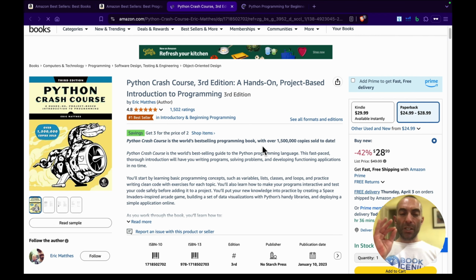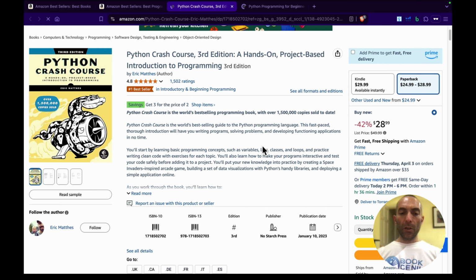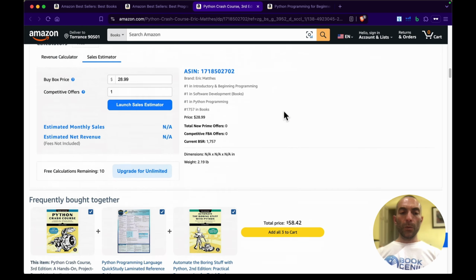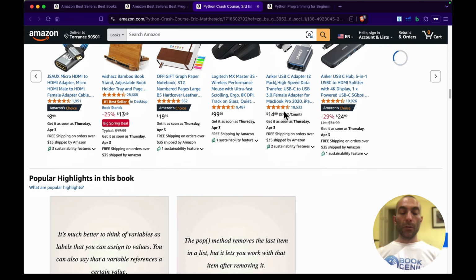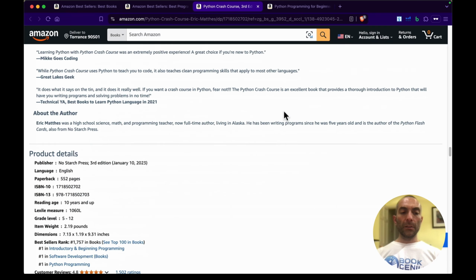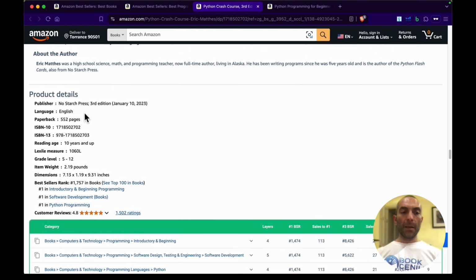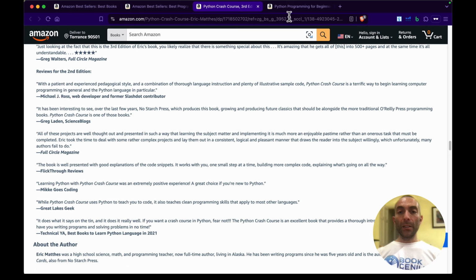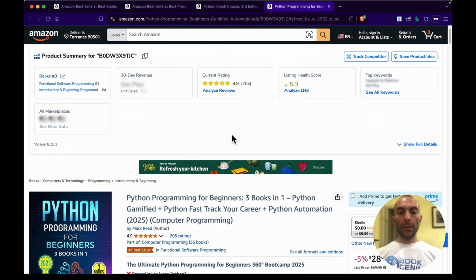Now, the real scientific proof that this is not a self-publisher is down below here, though. Look, if I scroll this down, you will see here on the bottom left, after the A+ contents, that this is publisher No Starch Press, 3rd edition, January 10, 2023. So it's already been published for a few years. Where the other one, if I go here, bomb.